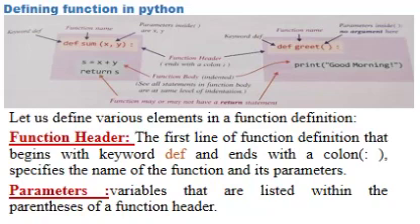def sum in bracket x comma y colon is a function header, and def greet bracket colon is a function header. Which kind of function is greet? It doesn't take any parameters. As we already know, parameters are optional. Either we can give or we can ignore. Parameters are the variables that are listed within the parentheses of a function. They help us to take input from the user and perform the task.